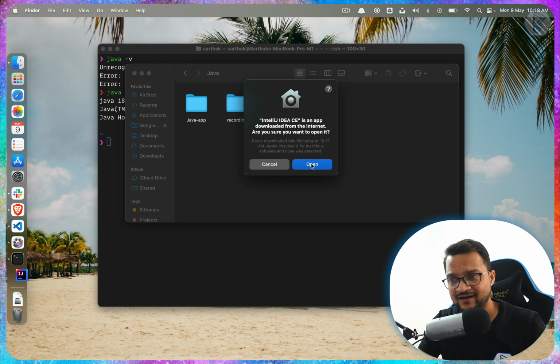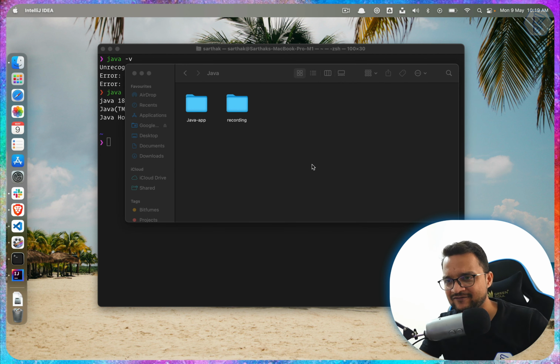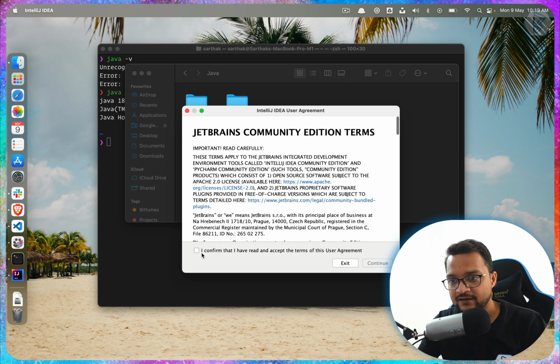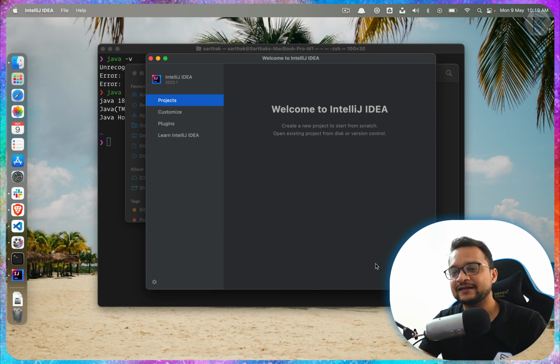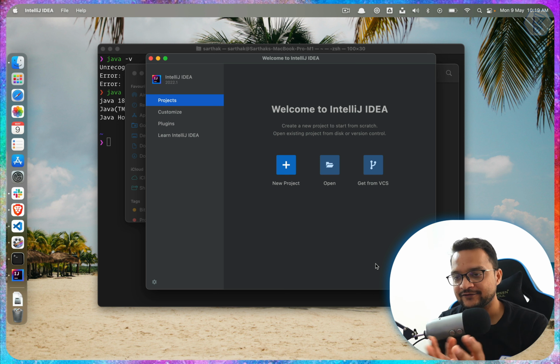First it's asking for some permission, so let's allow it, open it, and I confirm some of the terms and conditions. Yes, I have read it fully, each and every line. Never. Okay, let's click on continue, and you can see now we are having this interface.